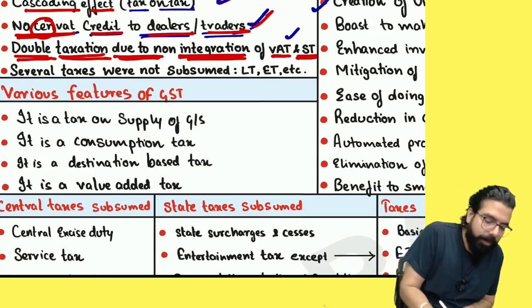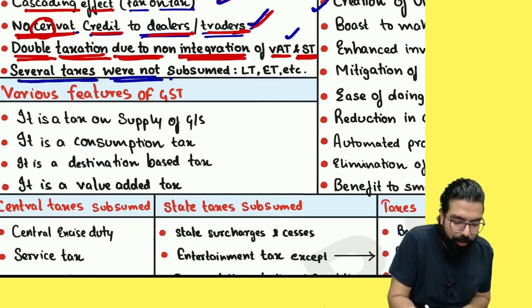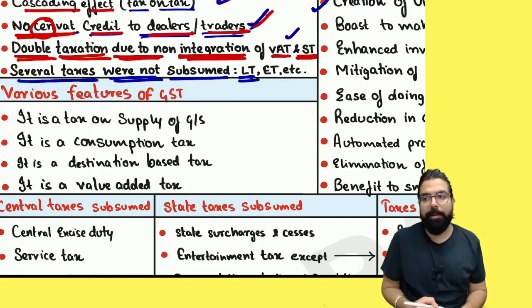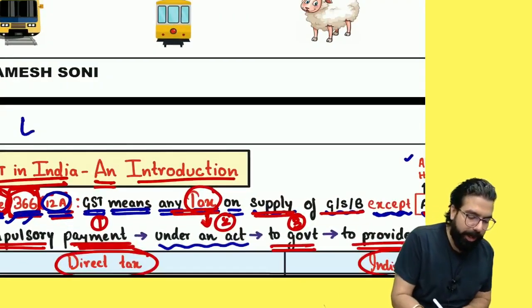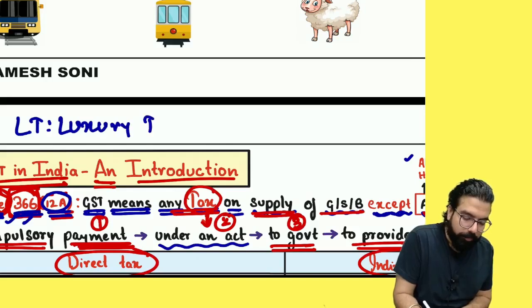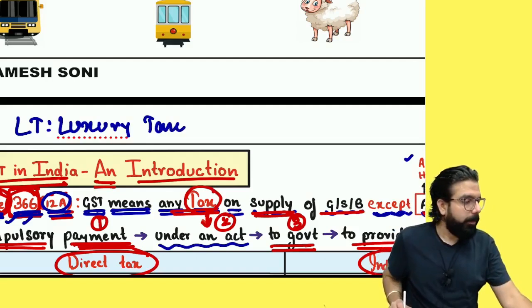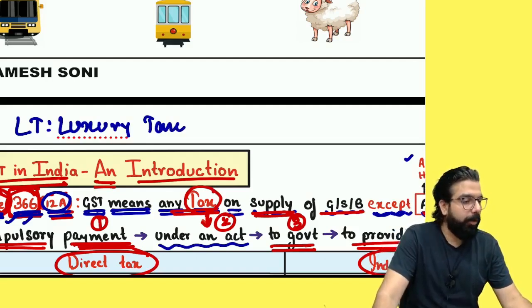Next. Earlier, there were several taxes which were not subsumed, like luxury tax. LT means what, everyone? Sir, I want to write. You write over here only. Luxury tax. Right over here only, luxury tax.